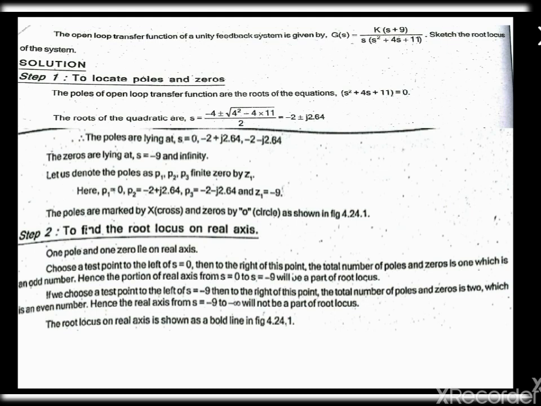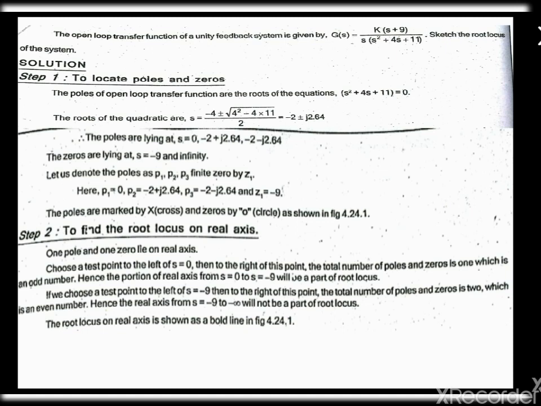For the poles, we have a quadratic equation here, so we find the roots using the formula s = (-b ± sqrt(b^2 - 4ac)) / 2a.